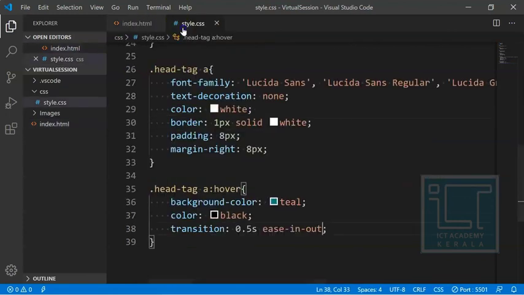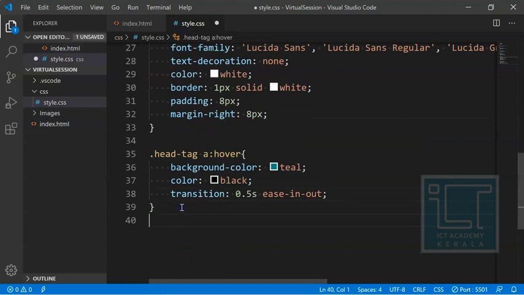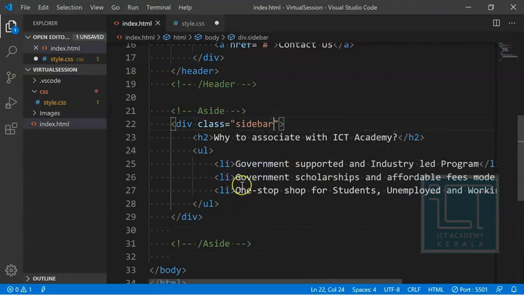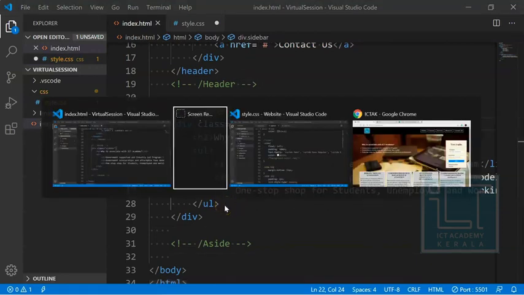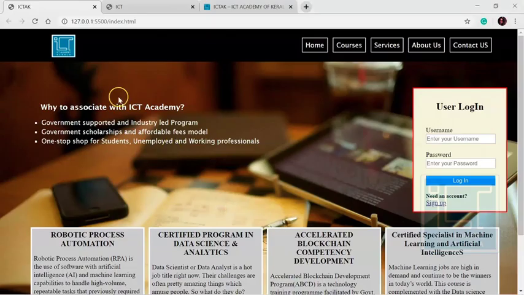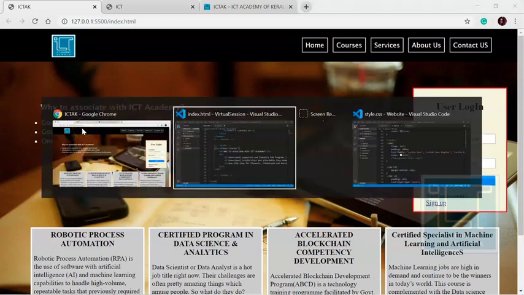Now we need to move to the style.css, where we can call this div connect with as a class name, that is dot sidebar. Okay. Now what we have to do is all the content should have a particular font family, and the text color should be white, and also we have to give enough padding and margin. So let's check into this.